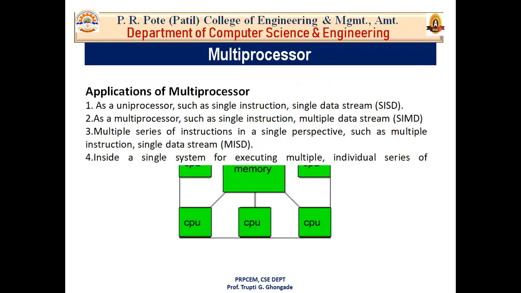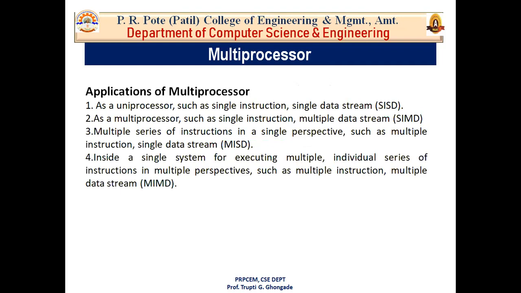Then, what are the applications of multiprocessor? A uniprocessor, that means single instruction and single data stream, has a single processor working on a single instruction and a single data stream. A multiprocessor can work as single instruction, single data stream. Then as single instruction and multiple data stream, that is SIMD, which is usually used for vector processing.